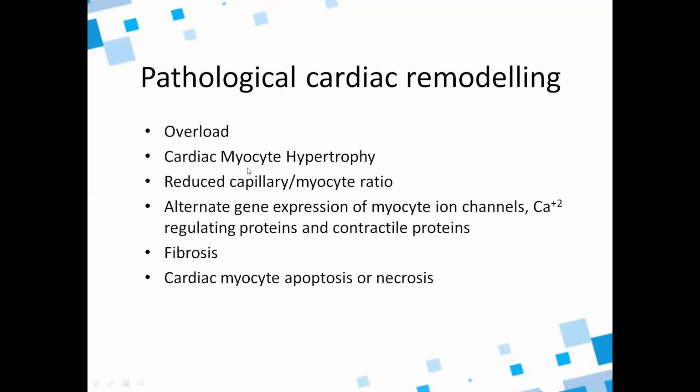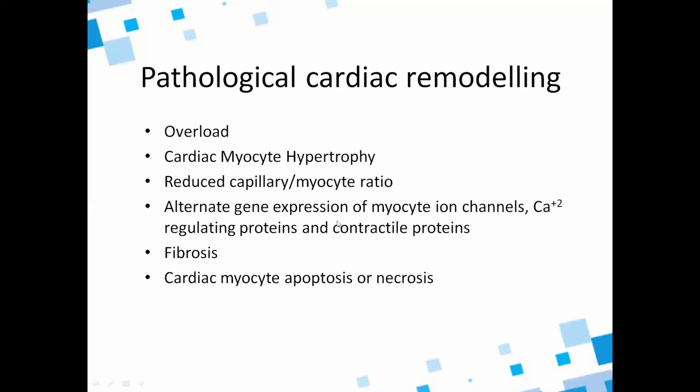So what happens is cardiac myocyte hypertrophy, meaning an increase in the size of the cardiac cell, due to which there is a reduced capillary to myocyte ratio. Even though the cell is increasing, the blood supply for the cell to function well should also increase. But here there is no increase in the blood supply. Blood supply is like the normal cell blood supply, but the cell is increased. So there will be a reduced capillary myocyte ratio, meaning blood supply is low, but the cell is bigger.